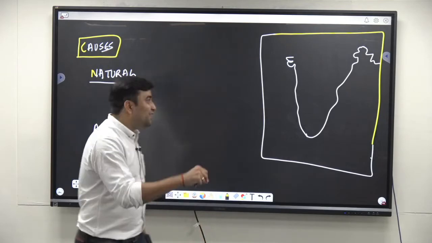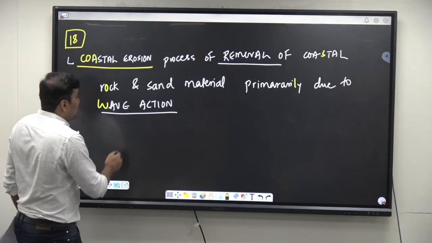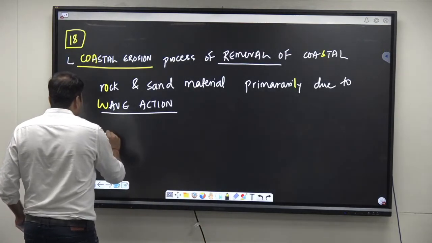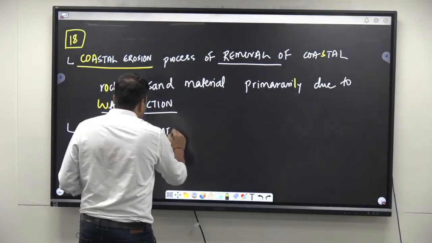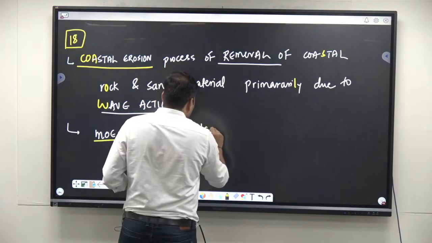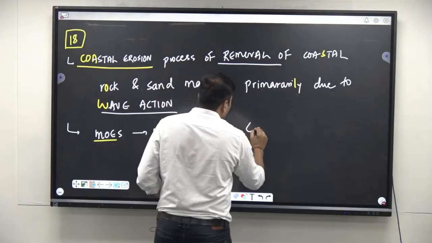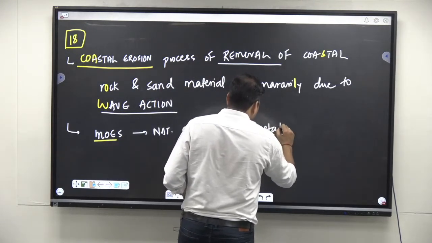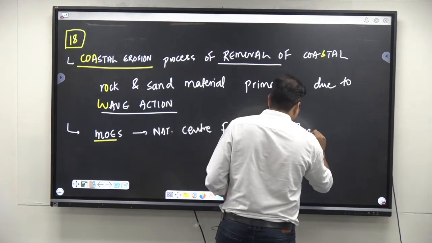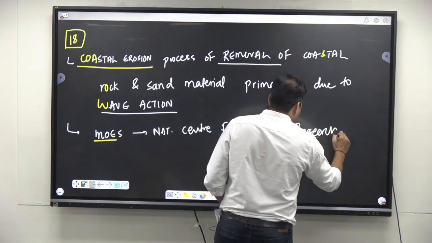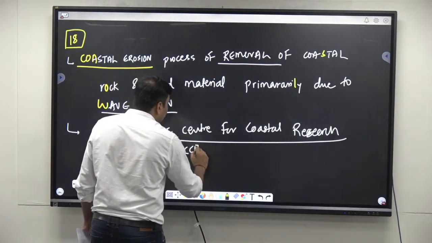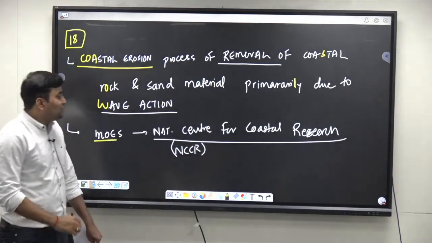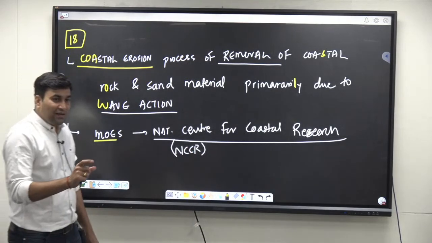So here you can write that under the Ministry of Earth Sciences, there is the National Center for Coastal Research, NCCR.